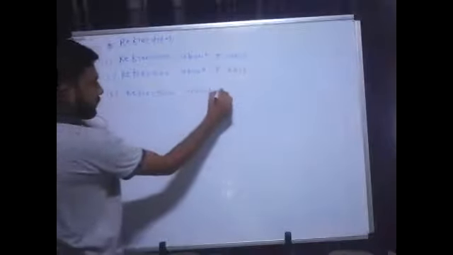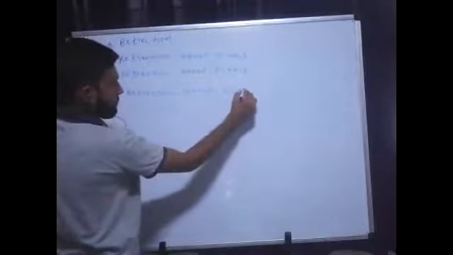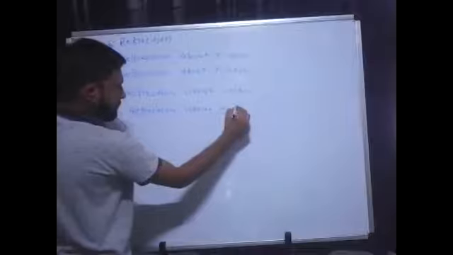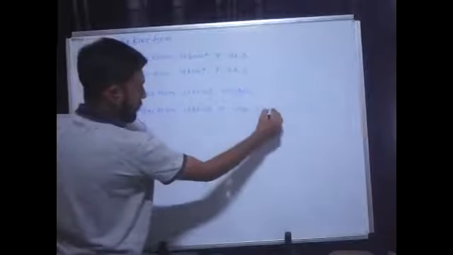Third one is reflection about origin. And the last one is reflection about a line which is y equal to x. So these are the 4 types of reflection which are available.